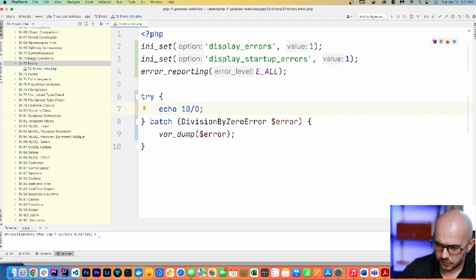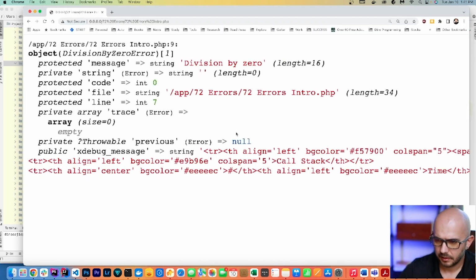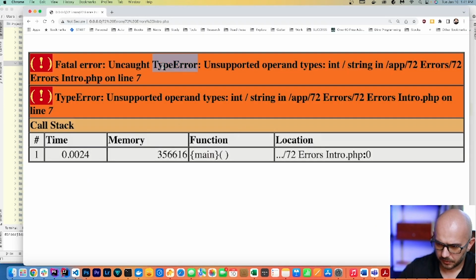We can also chain catch statements. Why would we want to chain it? Well, imagine if they entered something other than a number. What if the user enters a letter? For example, like that. We get a new type of error. It's called type error. How do we catch it?